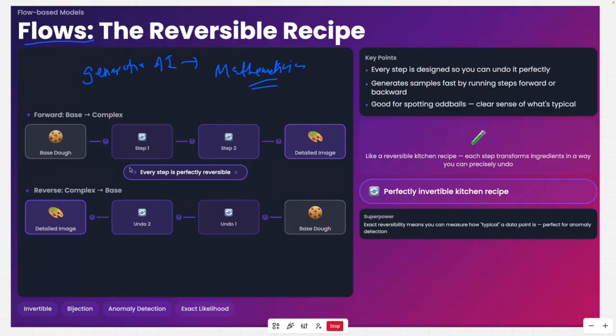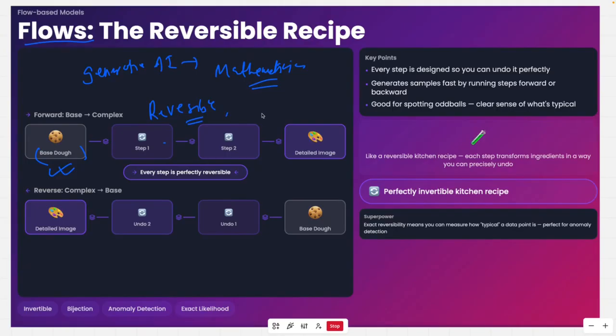Mathematician. What they do is they take, again, a very basic input, and they apply a lot of mathematical steps. And if every step is reversible, you have a reversible function and an irreversible function.